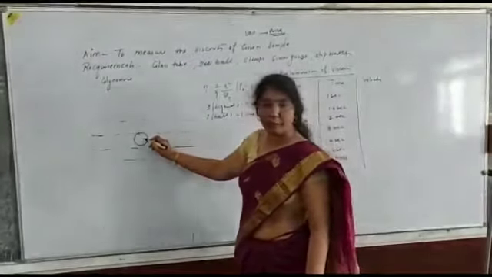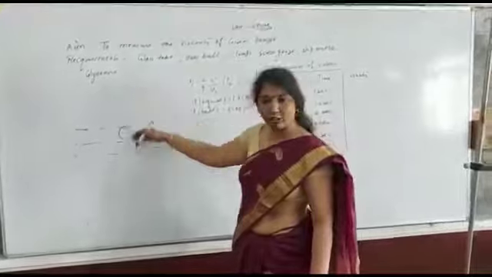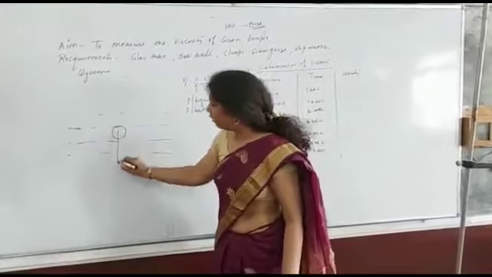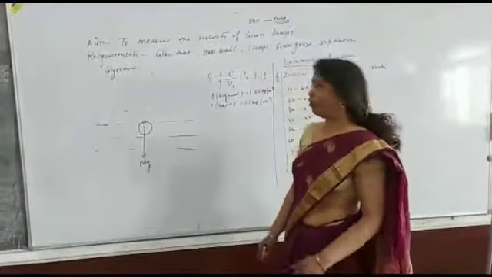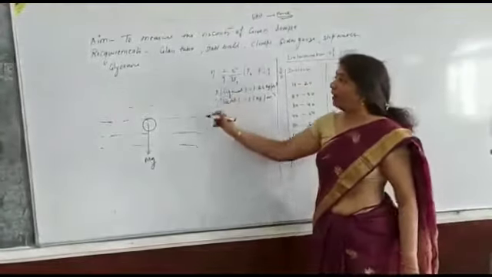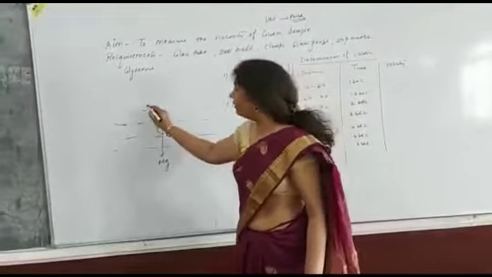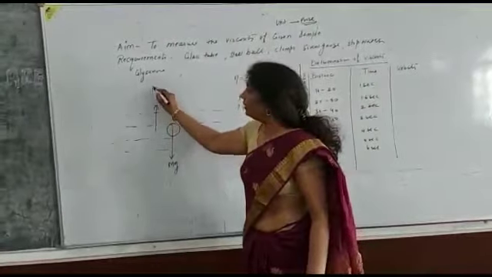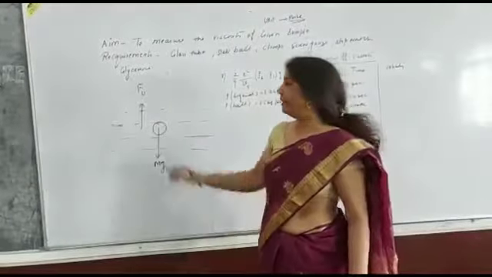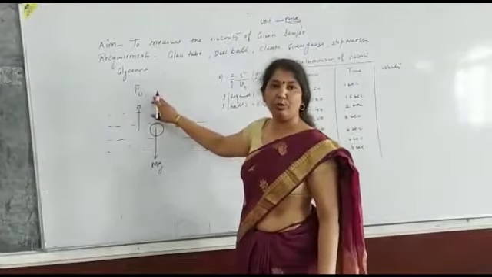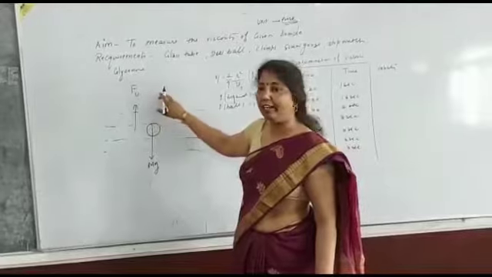When this spherical steel ball falls through this medium, the weight of the steel ball acts in the downward direction. The second force is the buoyant force, the upthrust force. This upthrust force acts in the upward direction, and it is due to the weight of the displaced liquid.